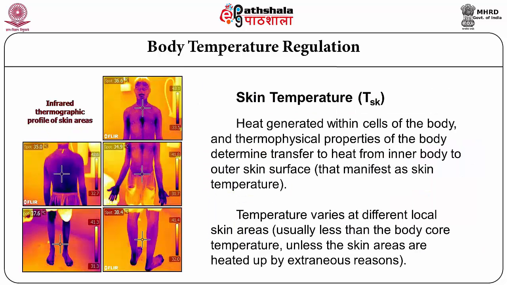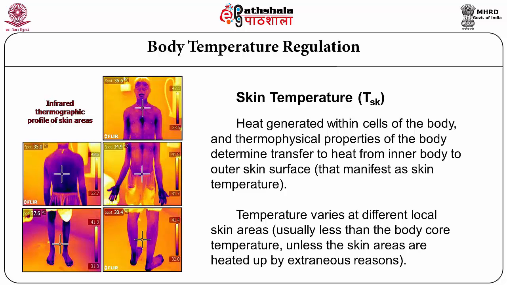Let us move on to the skin temperature. The skin temperature is the temperature of the outer surface. When heat is generated within the cells of the body, and depending on other thermophysical properties of the body, some amount of heat from the inner body moves on to the outer surface, and that's called skin temperature. There is not one single site. We call it the temperature profile of the skin areas.